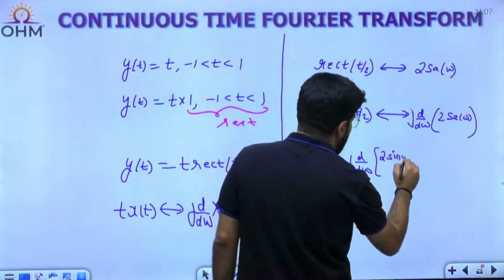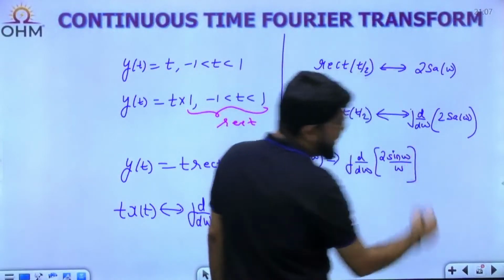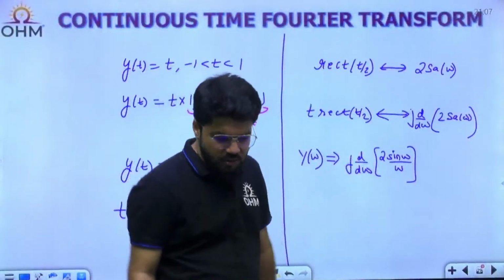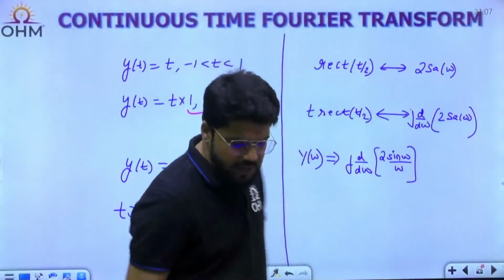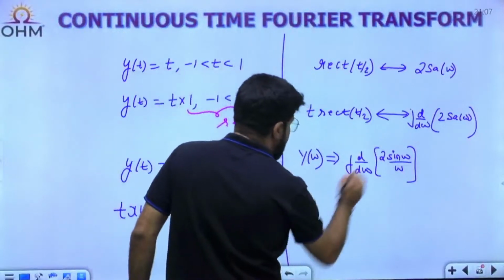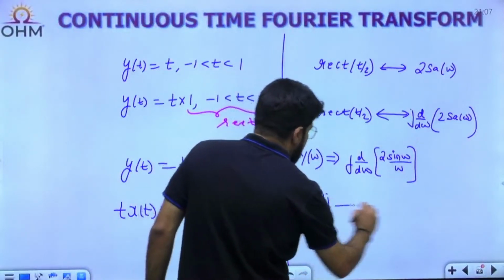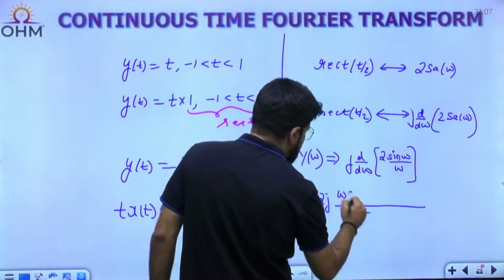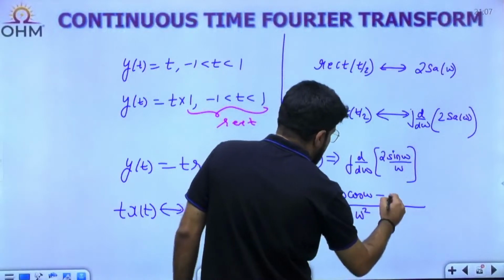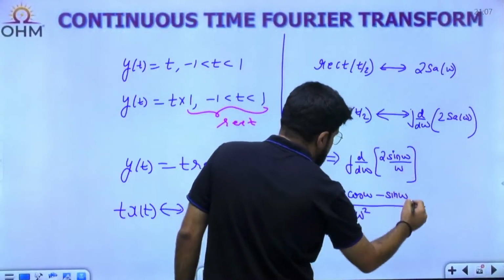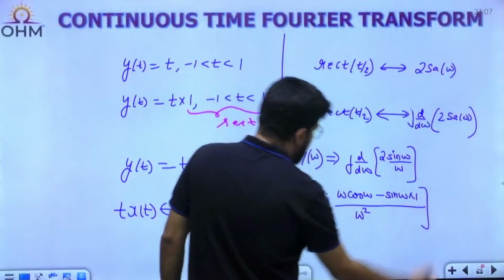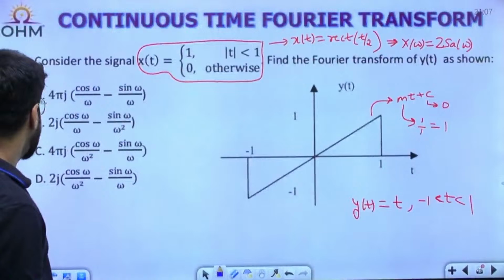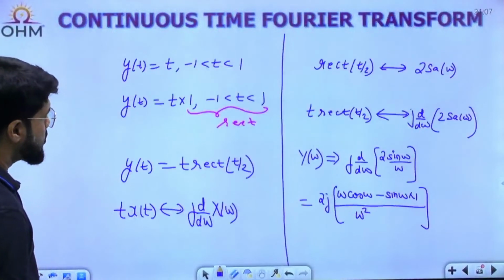To differentiate, let me again write sampling omega as sine omega by omega, and apply the numerator by denominator differentiation rule, the u by v rule. Take the 2 outside: 2j, the denominator squared, denominator constant, differentiation of sine will be cos, and minus sine, numerator constant, differentiation of denominator omega will be 1. So what is the answer I am left with? Let us see the options. It will be 2j, cos omega by omega.